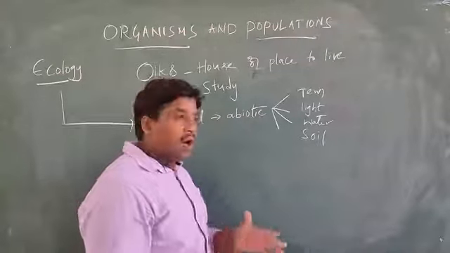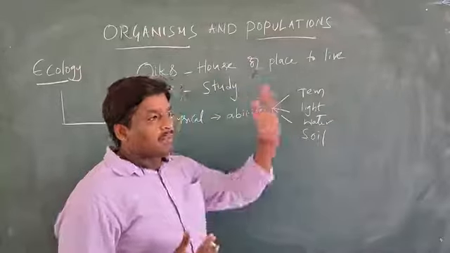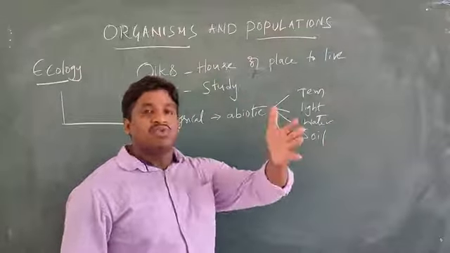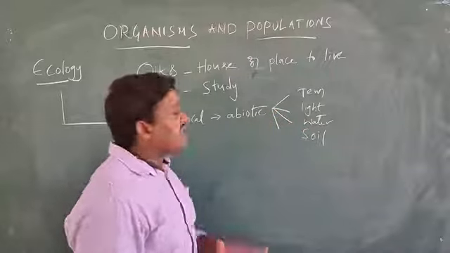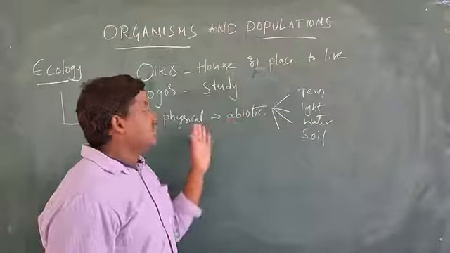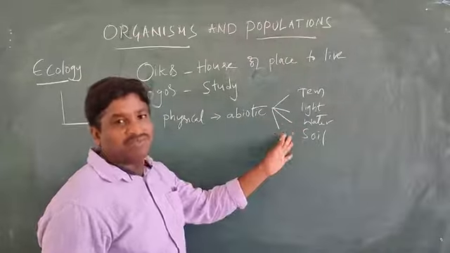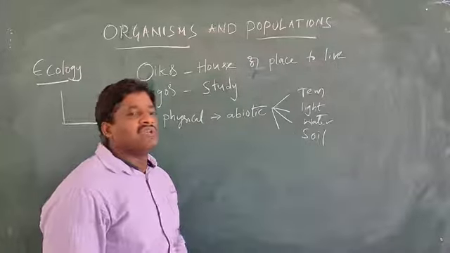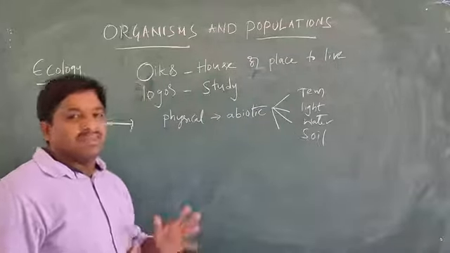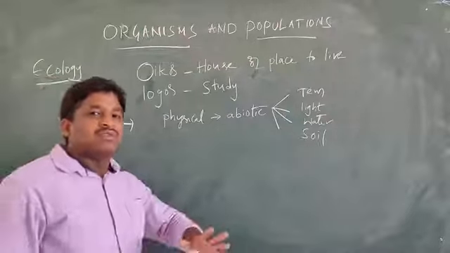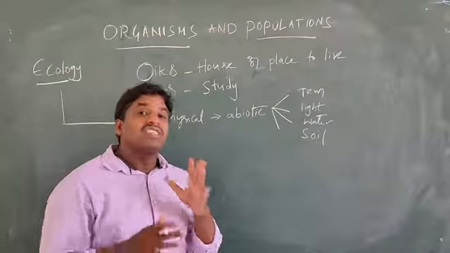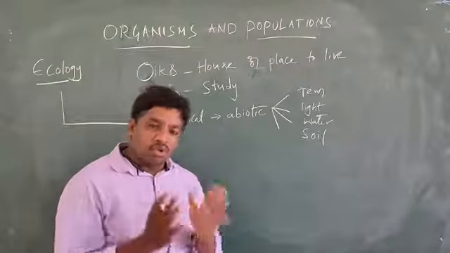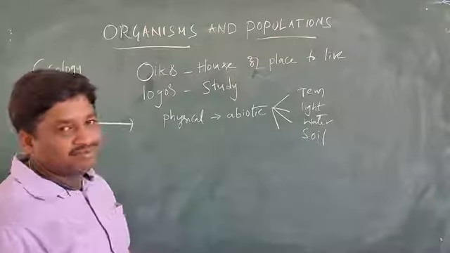So that's why all the organisms, whatever plants and animals, are associated with this physical environment. One more definition: the plants and animals associated with the environment, we call ecology.